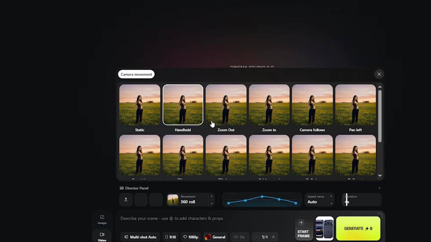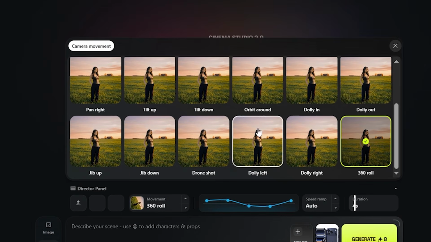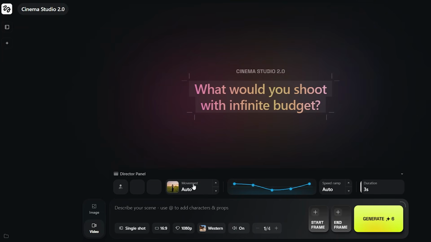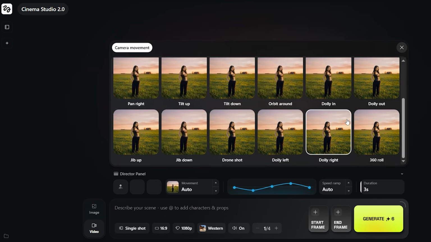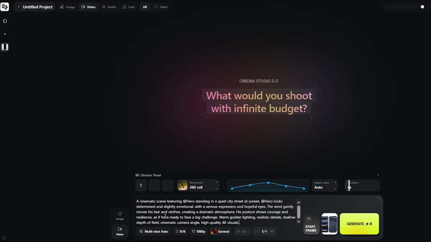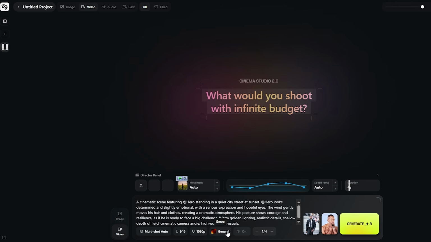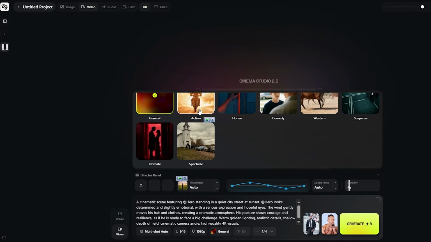Configure your motion: pan, tilt, truck, dolly, orbit, zoom, drone, static, or handheld. This is deterministic motion control. No timelines or keyframes, just select the movement type. Add your characters and assign emotions. In your prompt, specify emotional states. Hero looks devastated, tears in eyes, hands shaking, slow camera push-in. Emotional specificity creates narratively coherent footage instead of visually random clips.